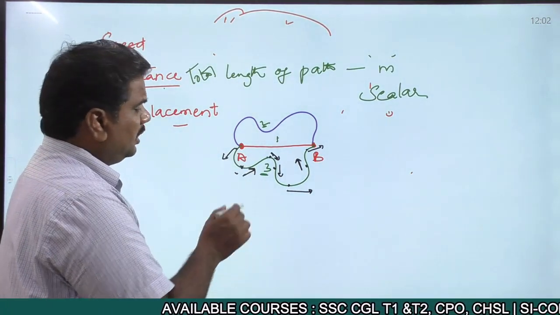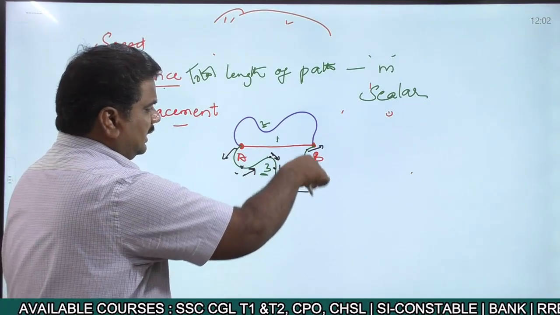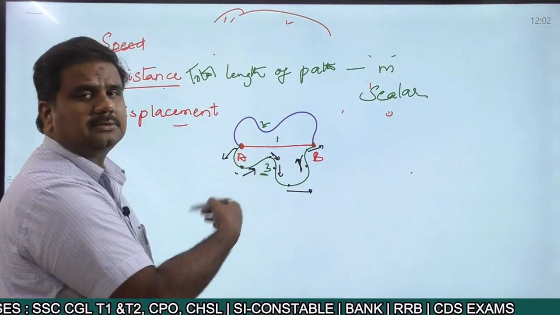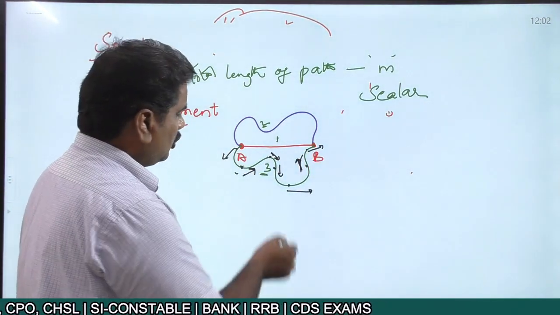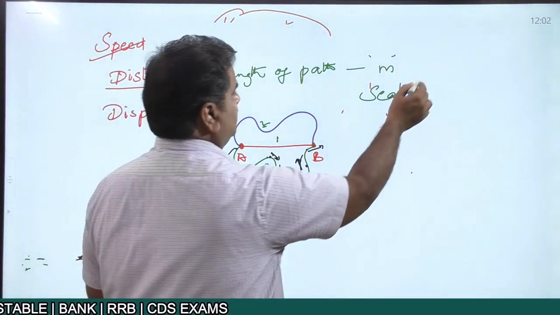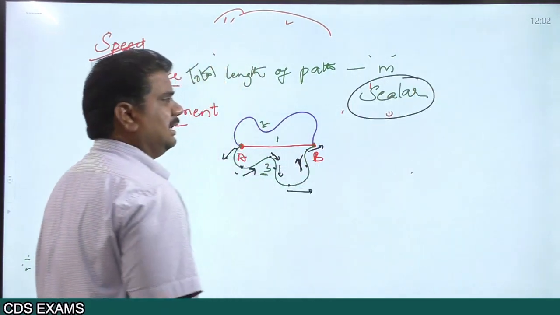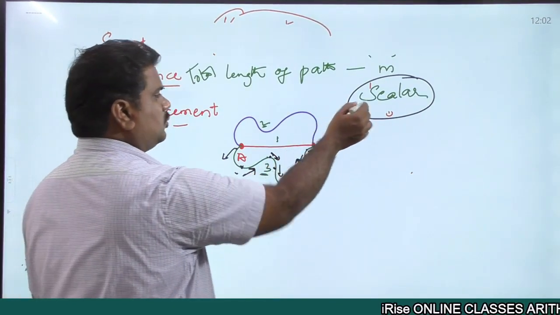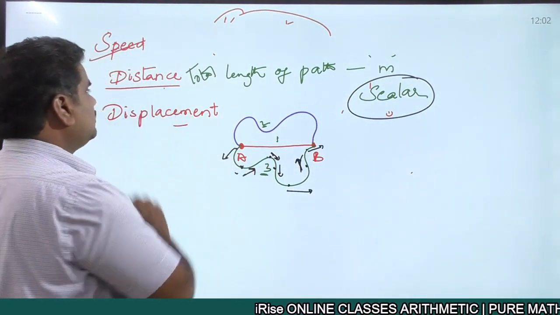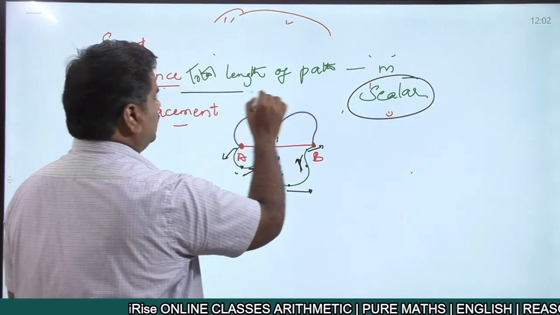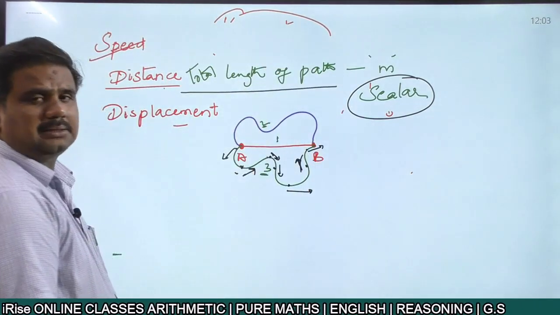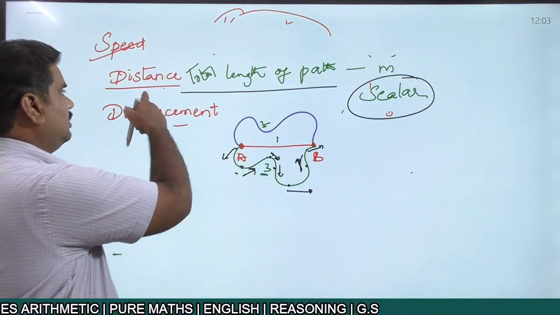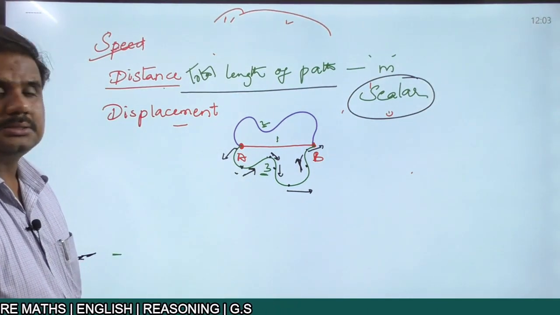At the same time, here we are talking only about the total length, whether it is 1 meter, 2 meters or 10 meters or 100 meters. Here we are talking only about the length of the path. That is the reason why we call it a scalar quantity. A physical quantity which has only magnitude, that is what you call scalar. So when talking about distance, you are talking about the total length of the path that is covered by an object. That is what you call distance.